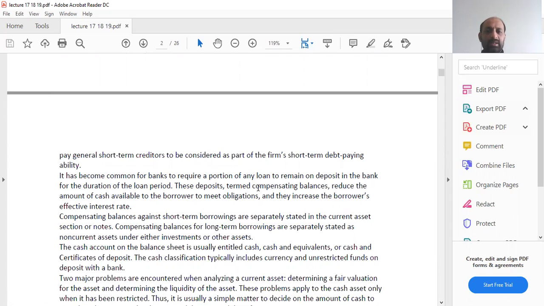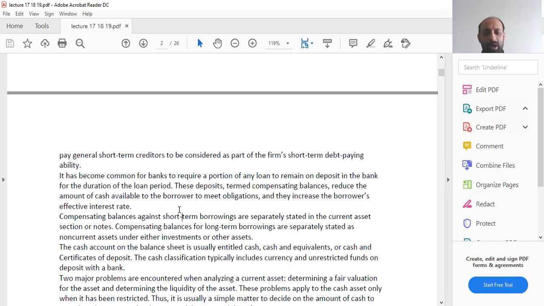These deposit terms are called compensating balances. Compensating balances are when you get a loan from a lender, and the lender says that a fixed amount you have to keep in the bank account. So that is called the compensating balances. What it does is it reduces the amount of cash available to the borrower.